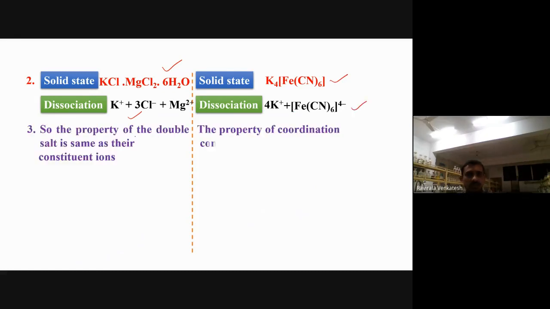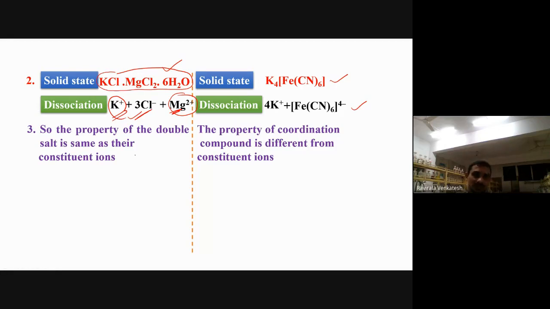The property of the double salt is the same as its constituent ions. The property of the coordination compound is different from its constituent ions. For example, even though you made this type of compound here, their properties are not changing. Why? Because they are getting independent nature. Potassium is potassium only, magnesium is magnesium only. They're independent now. Properties are the same here.